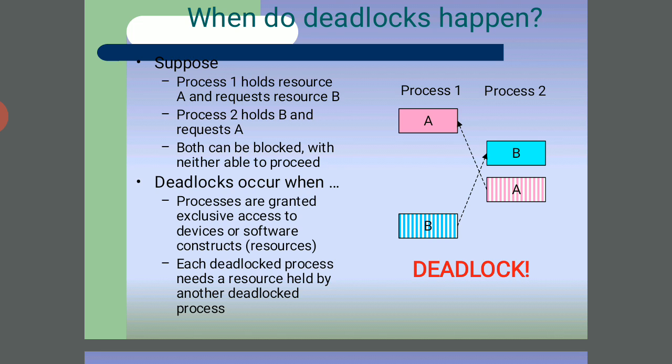So deadlocks occur when processes are granted exclusive access to devices or software constructs and resources. Each deadlocked process needs a resource held by another deadlocked process. Yes, it is the diagram. It is a deadlock: A to A and B to B.